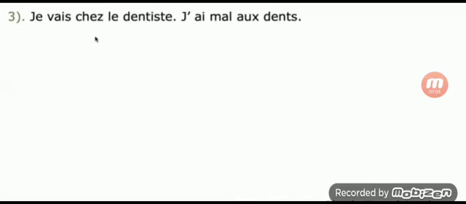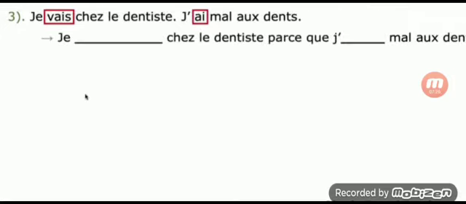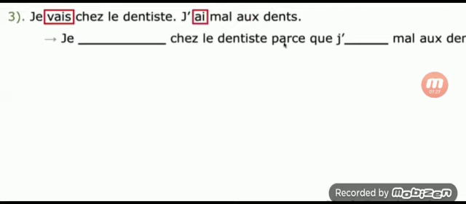Third one. Je vais chez le dentiste. I am going to the dentist's place. J'ai mal au dent. So the verbs are aller and avoir. These two sentences you must join using a conjunction, parce que.